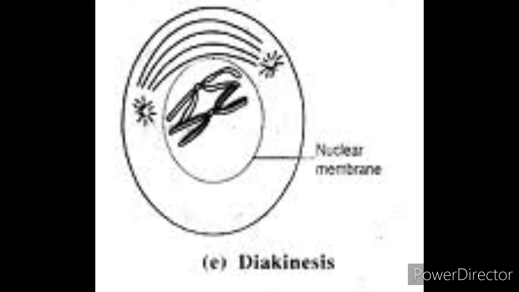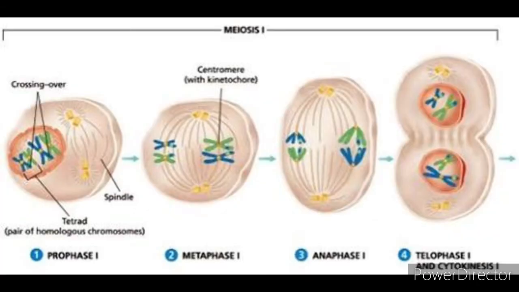The nucleolus and nuclear membrane completely disappear and the spindle appears. So, it is going towards forming the metaphasic apparatus. These all five phases constitute the single prophase. Now, we will go toward the second phase of meiosis first, that is called metaphase first.